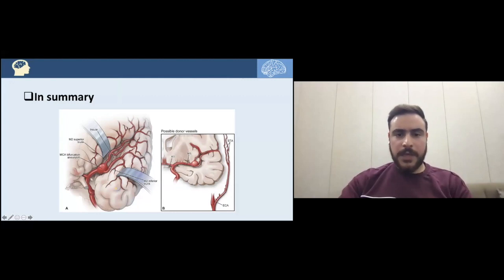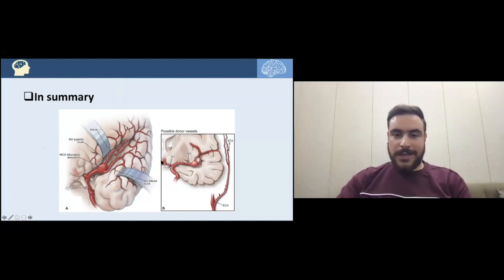Now, in summary, if we have an M1 bifurcation aneurysm, the MCA bifurcation aneurysm, with the superior trunk and the inferior trunk coming from that aneurysm, after clipping that aneurysm distally and proximally, we are risking ischemia to the distal branches of the MCA.